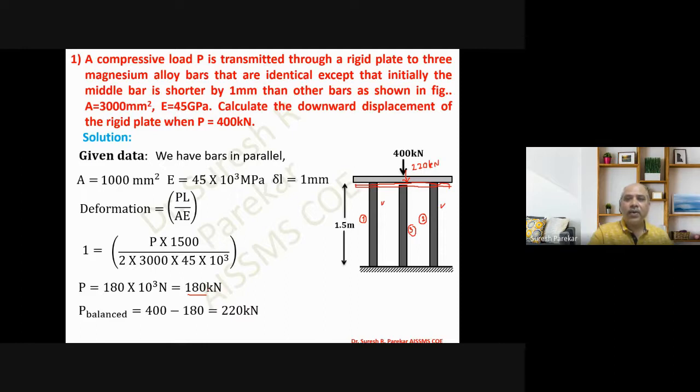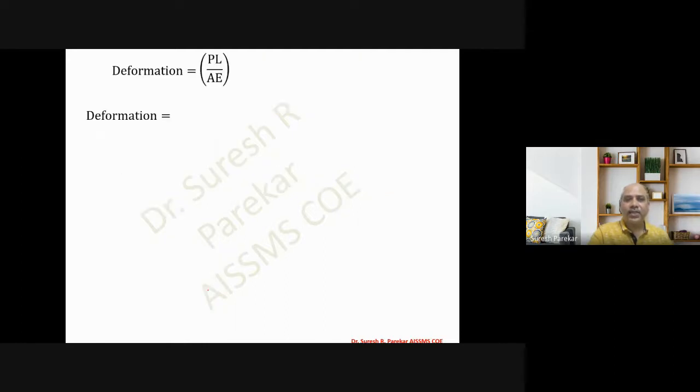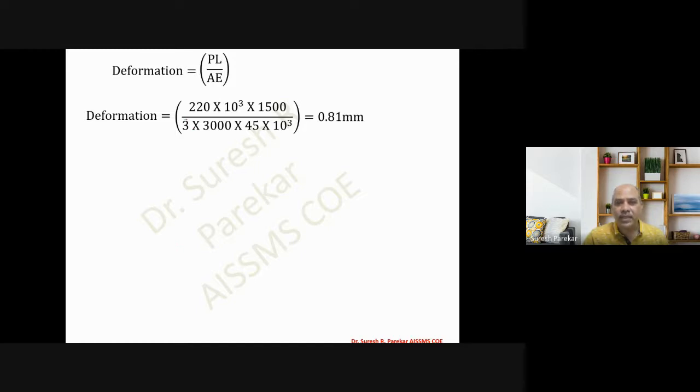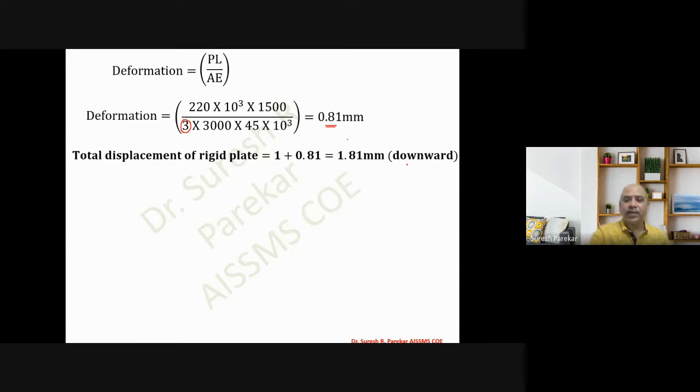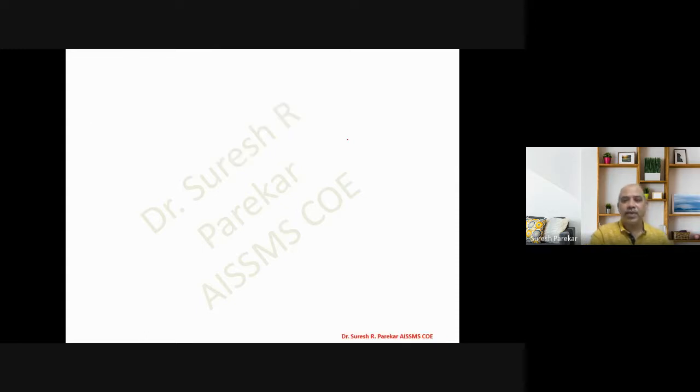Then delta L, the deformation, is PL upon AE. With 3 bars, the deformation comes to 0.81 millimeter. So the total displacement is 1 plus 0.81, which is 1.81 millimeter downward.